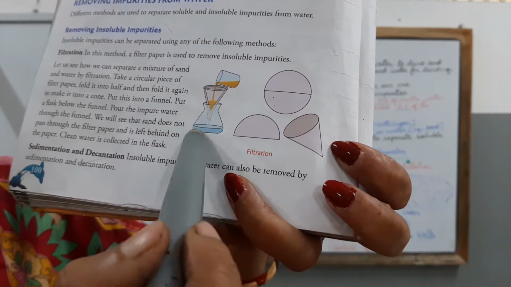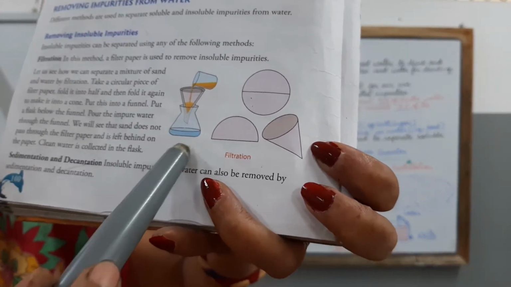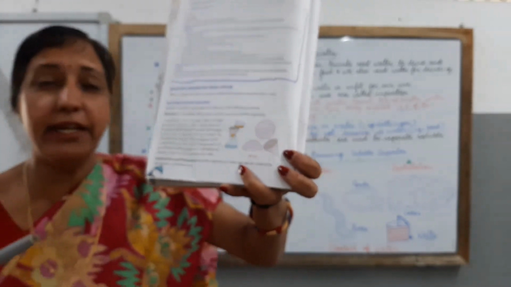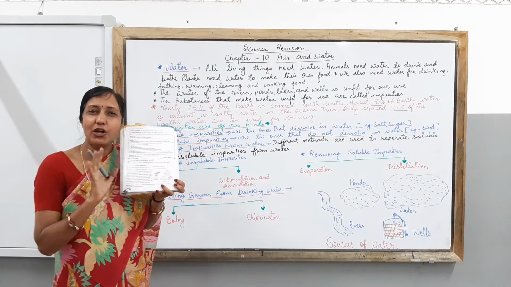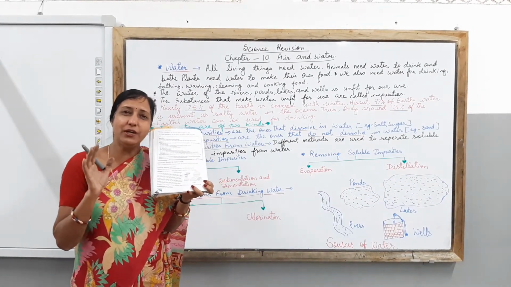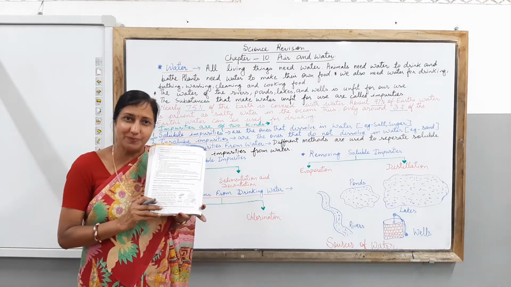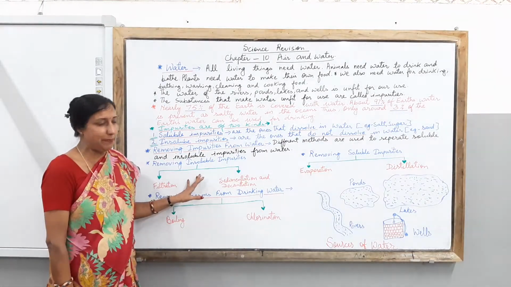As you can see, the clean water is available in the flask right here. And right here, with the help of the filter paper, the mud is collected and accumulated in the filter paper. And the filter paper is not letting the mud go into the flask. And this way you are getting clean water for your use. So filtration is only done with the help of a filter paper.